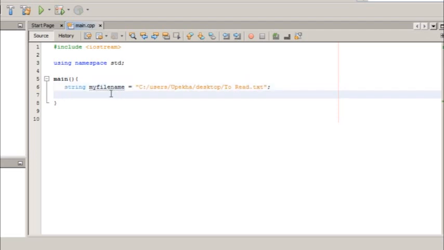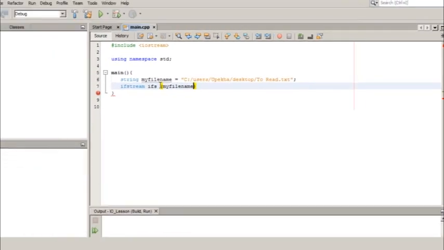And the name of the file is toread.txt. Now we need an input file stream variable. The input file stream class is a stream class to read from files. So for that, ifstream, I'll name the variable ifs. Within the parentheses, we need to mention the string type path variable, my file name.